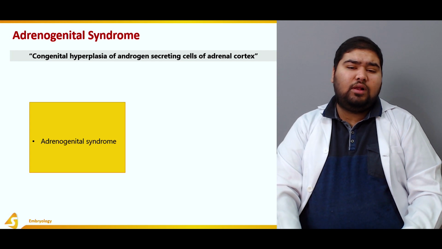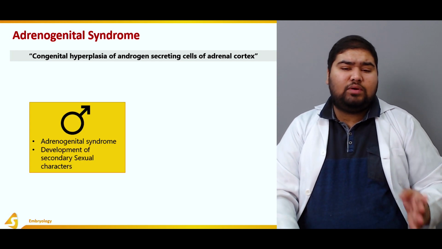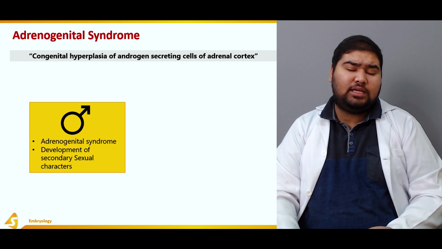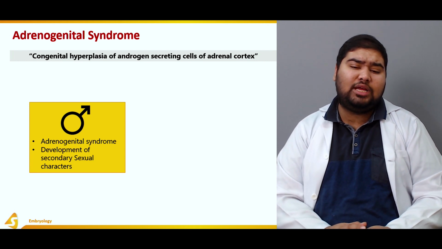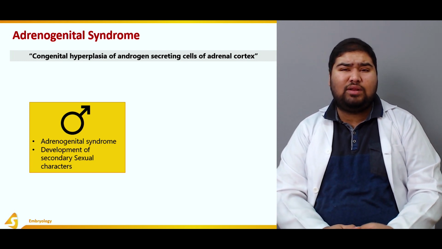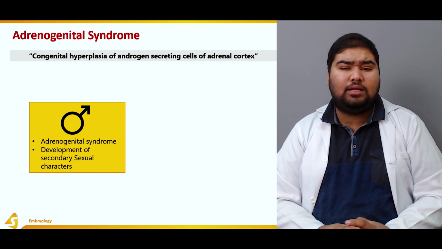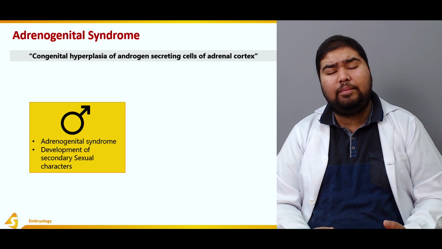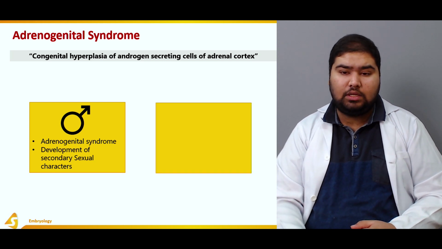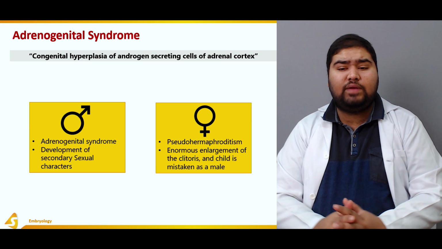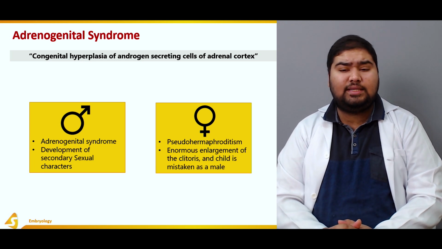First of all, in males it may lead to adrenogenital syndrome. Adrenogenital syndrome may lead to development of the secondary sexual characters very early on in a child, and this is due to increase in the amount of circulating androgens. Now, in females, we can have pseudohermaphroditism.